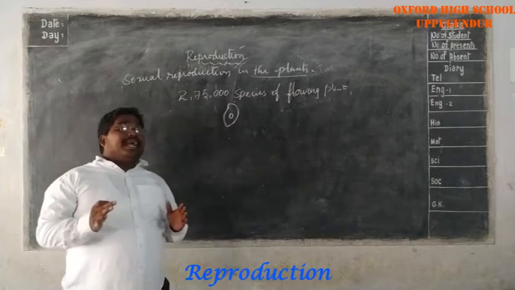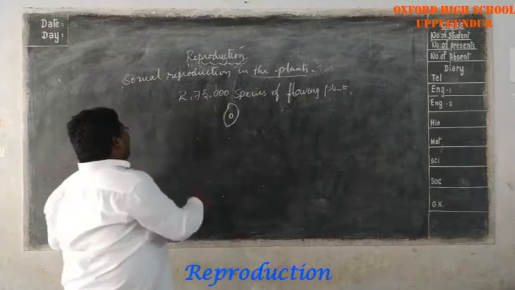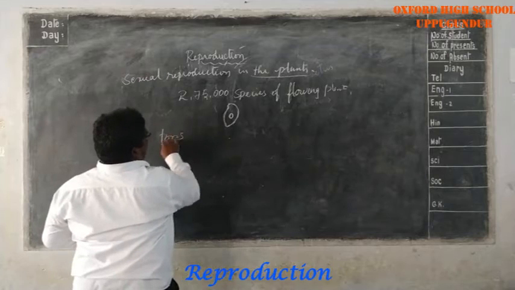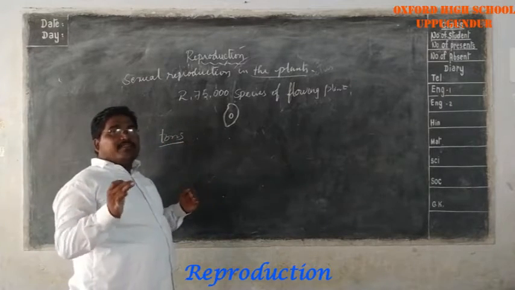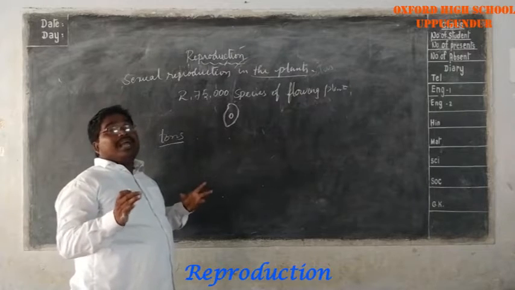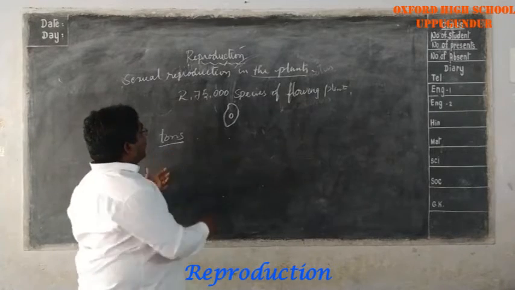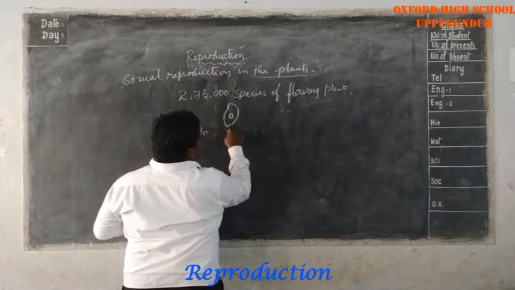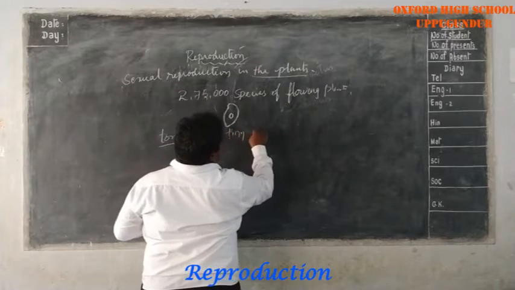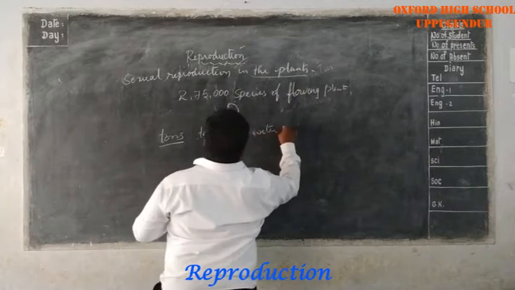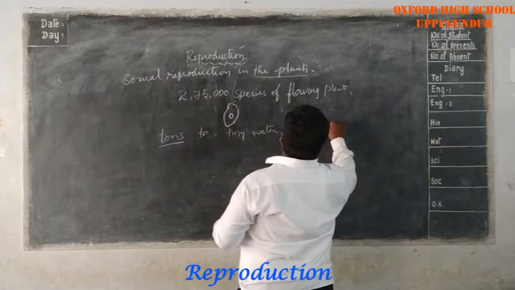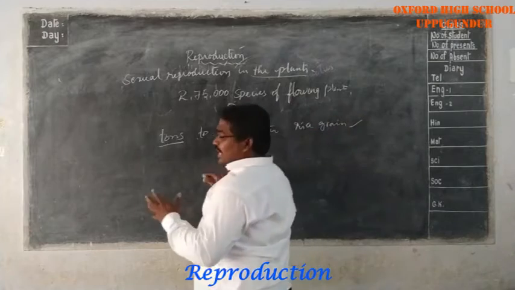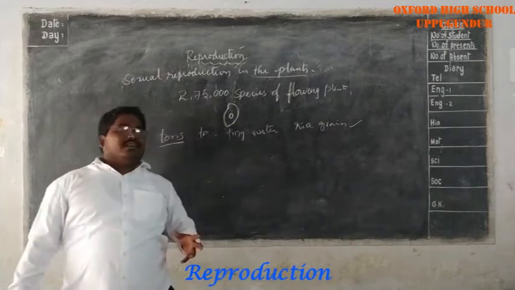The size of flowering plants ranges from plants weighing tons to tiny water plants about the size of a rice grain. See the range of variations in the plants.